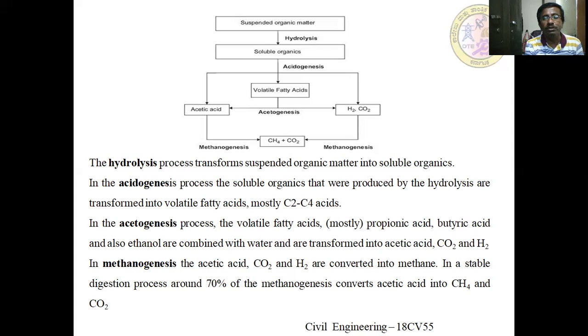Around 70% of the methanogenesis converts acetic acid into methane as well as CO2. This process is completed depending upon the duration, time, and so on. But the factors influencing the activity of anaerobic digestion are mainly temperature, pH, load of the system, detention time, and so on. If you want complete degradation of the organic matter present in the sludge, we maintain the temperature at a particular value only.